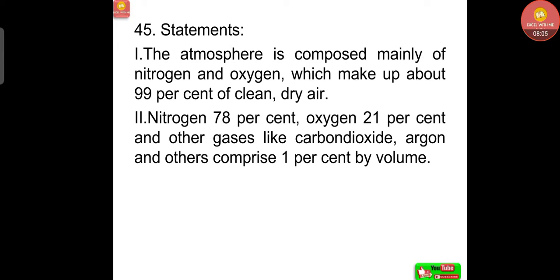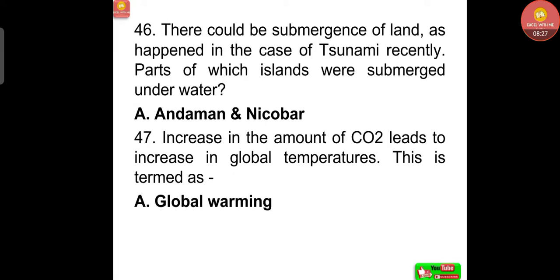Now, statements: the atmosphere is composed mainly of nitrogen and oxygen, which make up about 99% of clean dry air. Nitrogen 78%, oxygen 21%, and other gases like carbon dioxide, argon and others comprise 1% by volume. These statements are very, very important.